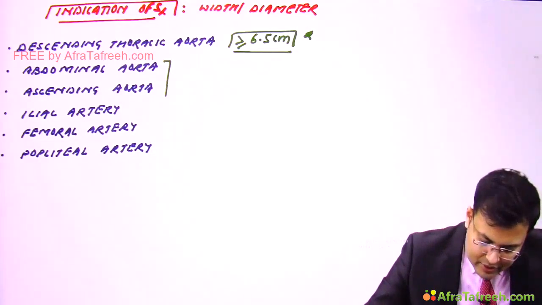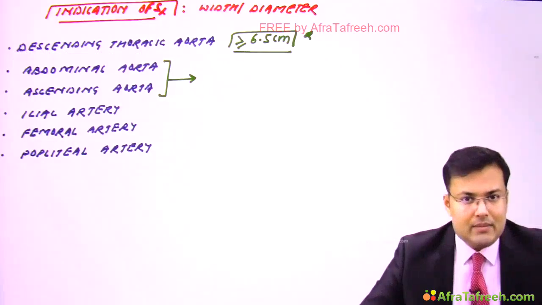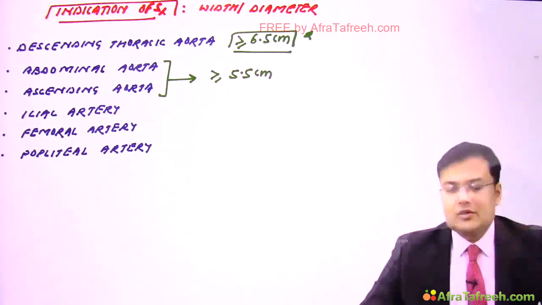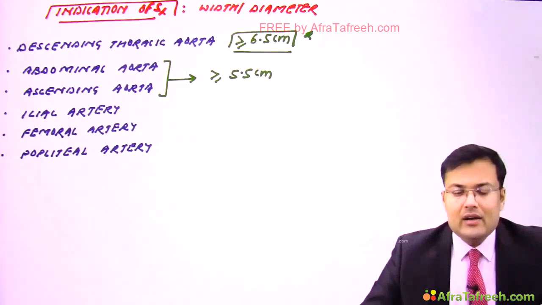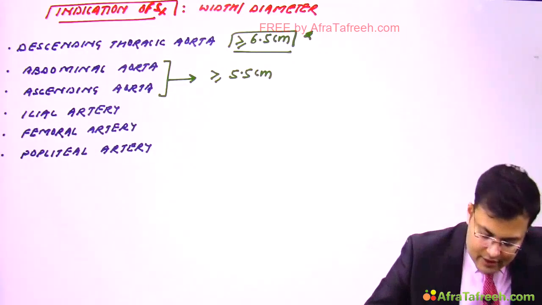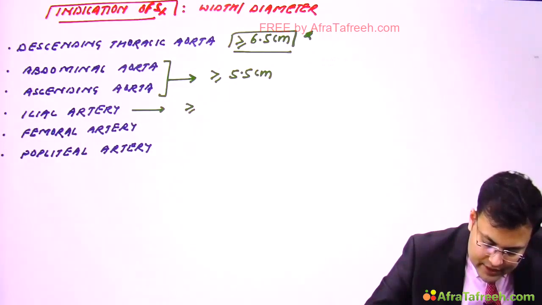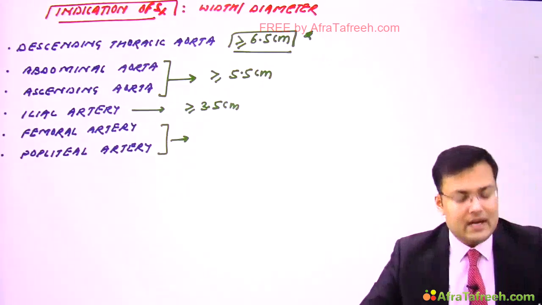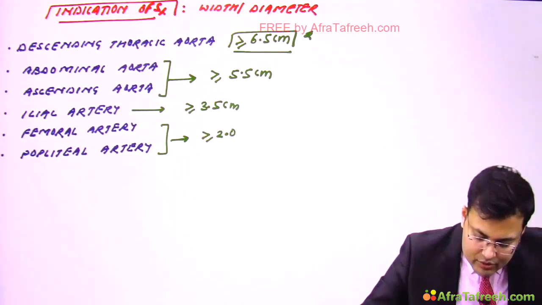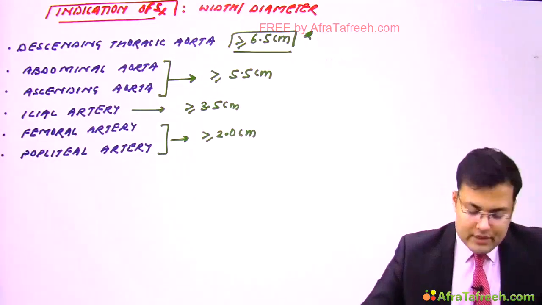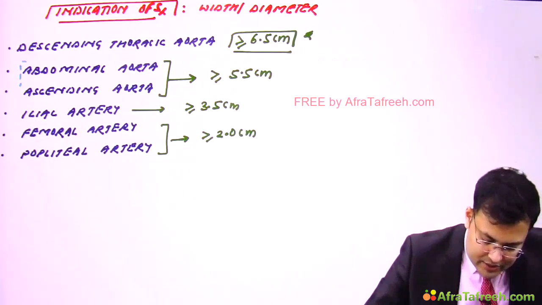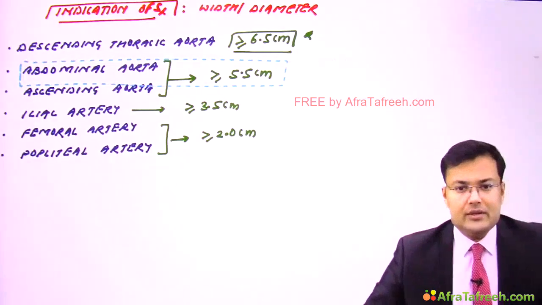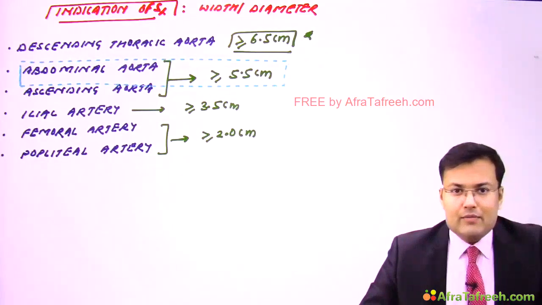For abdominal aorta and for ascending aorta, it's the same: more than or equal to 5.5 centimeter. For iliac artery, it's more than or equal to 3.5 centimeter, and for femoral artery and popliteal artery, it should be more than or equal to 2 centimeter. Which question is most frequently asked? What is the cutoff diameter for abdominal aortic aneurysm, and that is more than or equal to 5.5 centimeter.